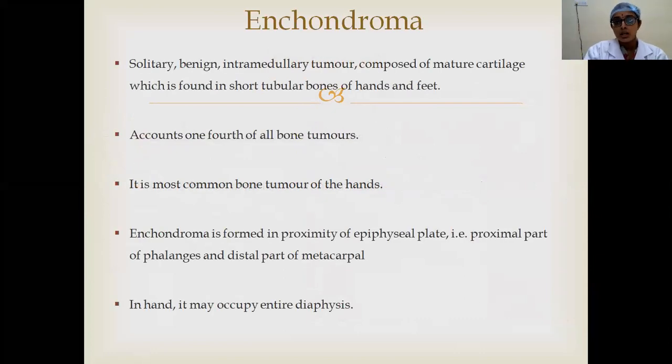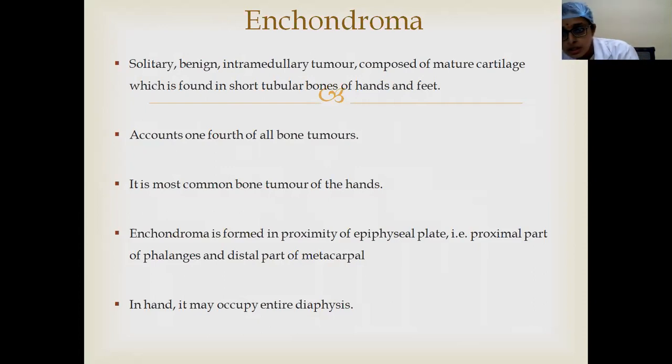And coming to the enchondroma, it is a solitary benign tumor which is intramedullary, and it is made of mature cartilage. It is most commonly seen in short tubular bones of hands and feet. A small point: enchondroma is the most common tumor of the hand, and it is mostly seen in the hands and feet.